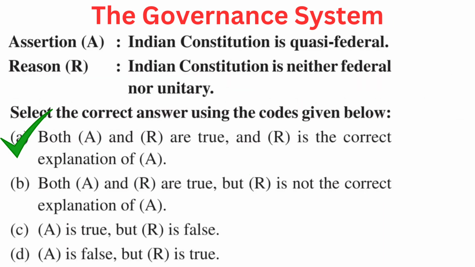Your question is, assertion A. Indian Constitution is quasi-federal. Reason R. Indian Constitution is neither federal nor unitary. Select the correct answer using the codes given below. Your options are A. Both A and R are true, and R is the correct explanation of A. B. Both A and R are true, but R is not the correct explanation of A. C. A is true but R is false, or D. A is false but R is true. Right answer is A. Both A and R are true, and R is the correct explanation of A.